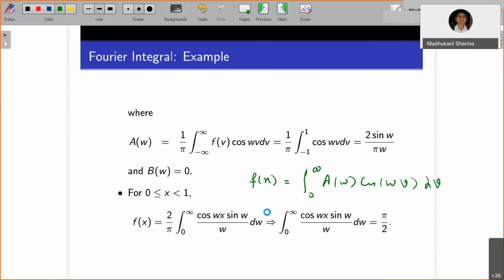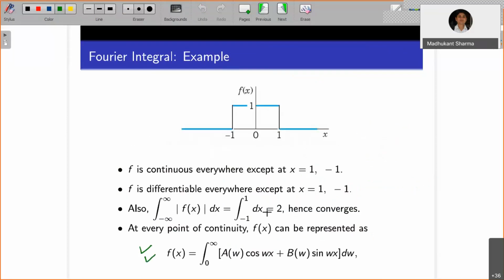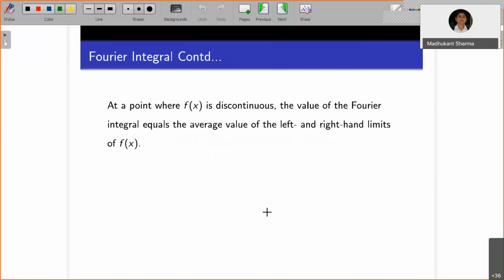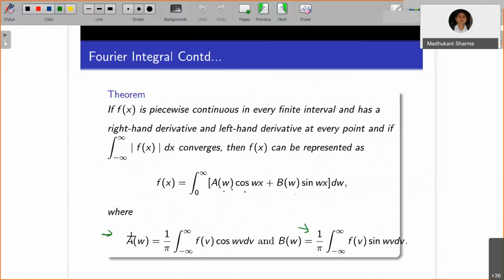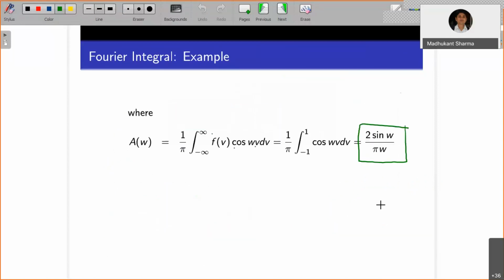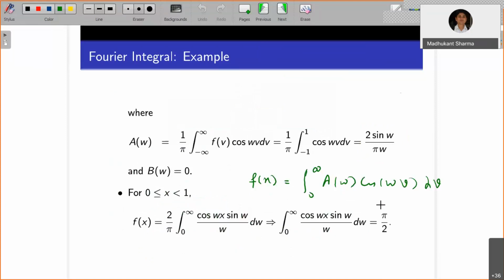Recall one thing, which you can note down. In the integral representation, you can see a of w is coming out as a function of w, meaning you have the integral with respect to v. And in the Fourier integral representation, you have the integral with respect to w. Keep that in mind. So if you replace the things, what you will observe is the following.